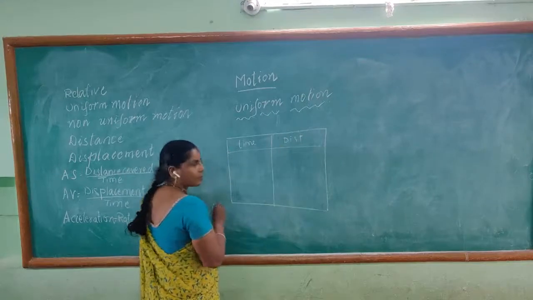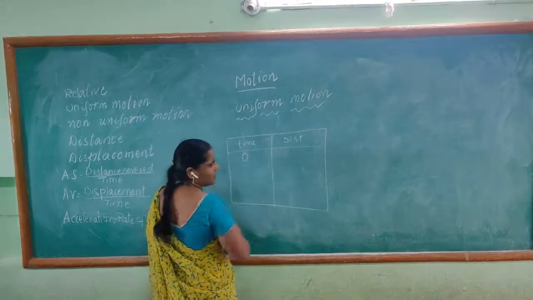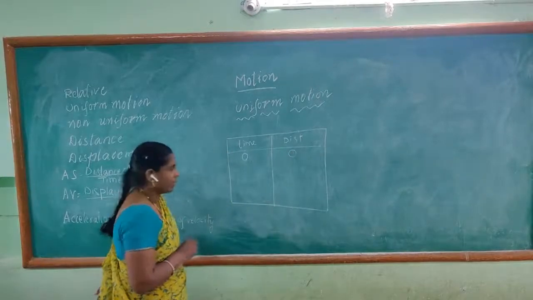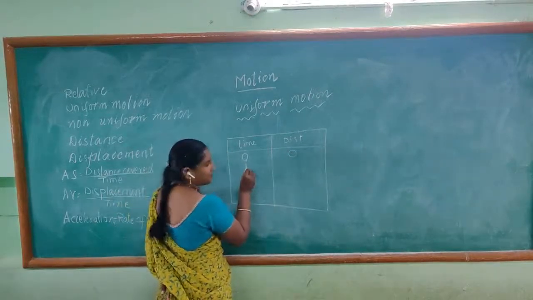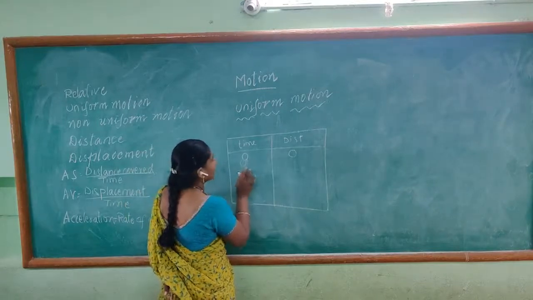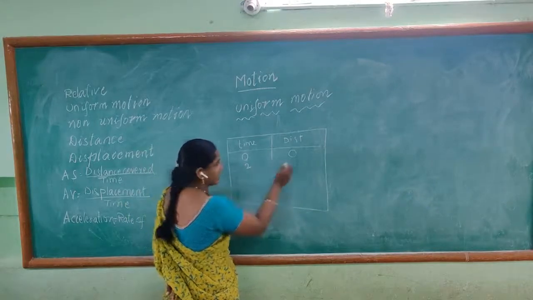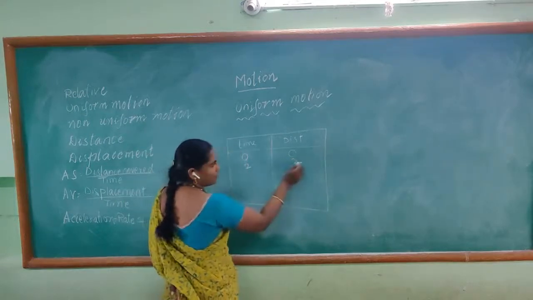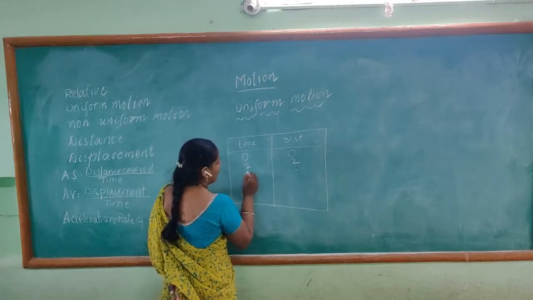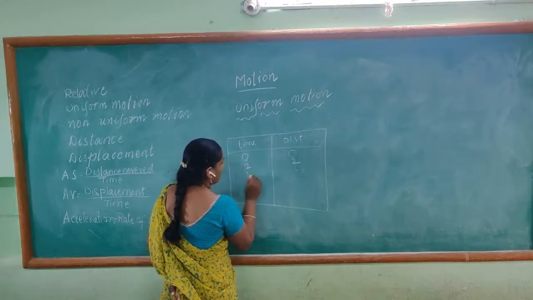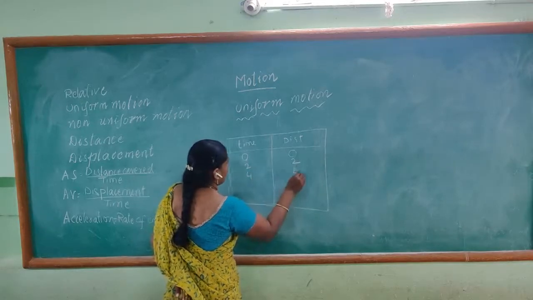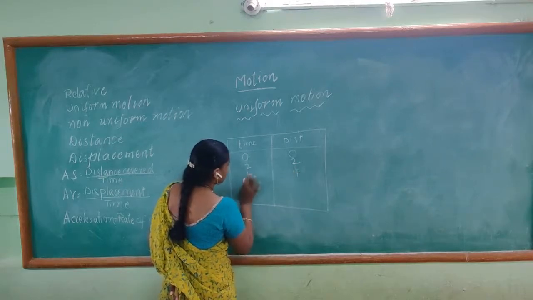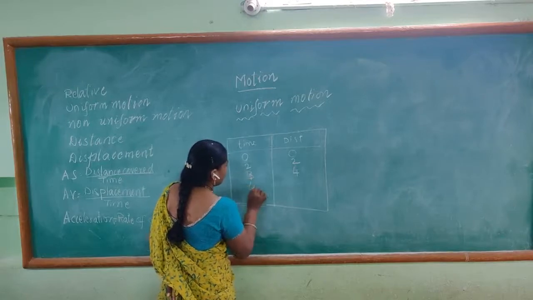Now, at the starting time, it is 0 and the distance is also 0. Initial point. Now, consider after 2 seconds, for example, 2 meters covered. Then after 3 seconds, after 4 seconds, next second, third second, fourth second.